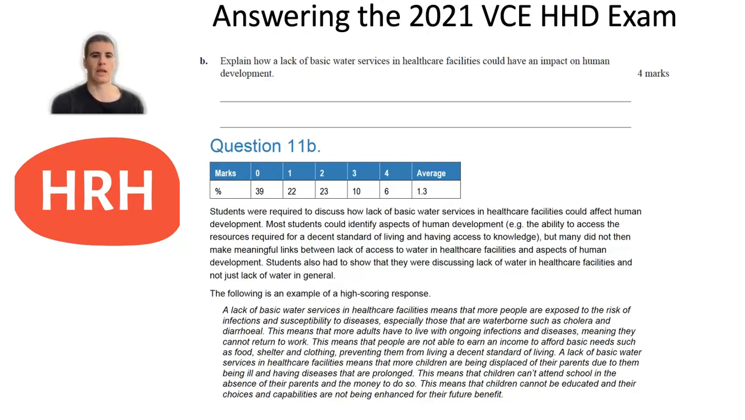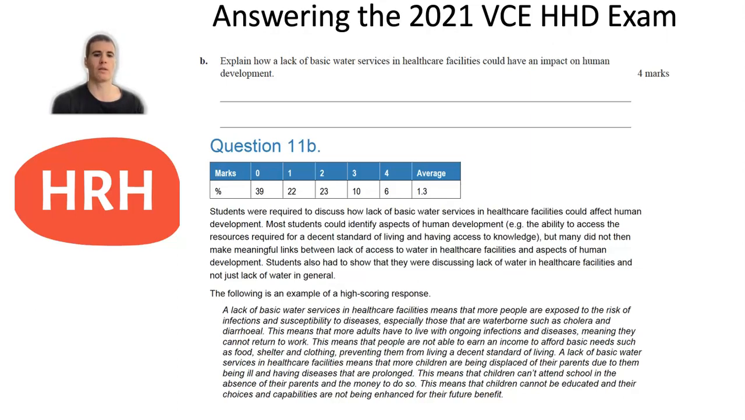They gave a high scoring response, which talked about how a lack of basic water services in healthcare facilities means that more people are exposed to the risk of infections and susceptibility to disease, especially those that are waterborne, such as cholera and diarrhea. That means more adults have to live with ongoing infections and diseases, and then they cannot return to work. That means people are not able to earn an income to afford basic needs such as food, shelter, clothing, preventing them from a decent standard of living. So that's a link to the human development definition there.